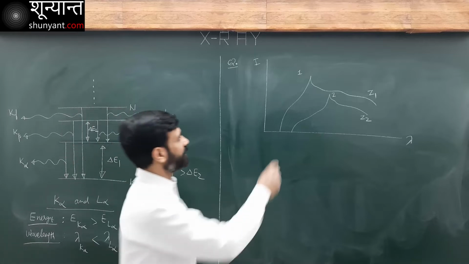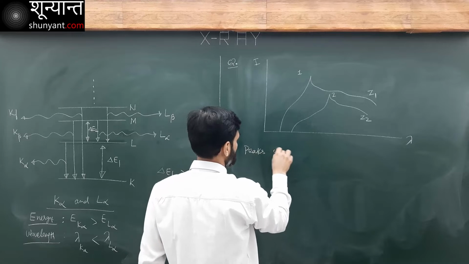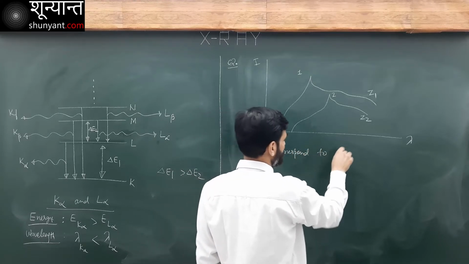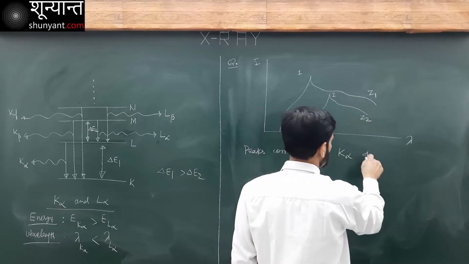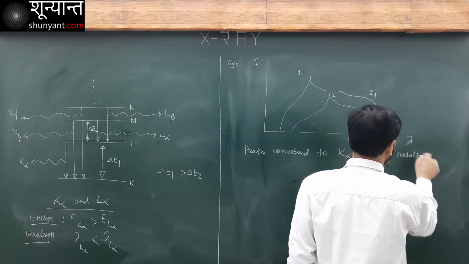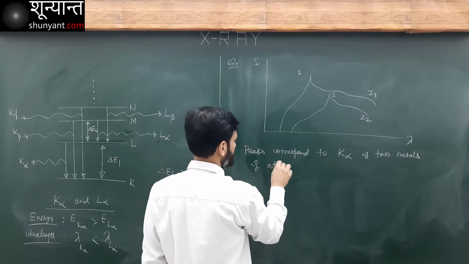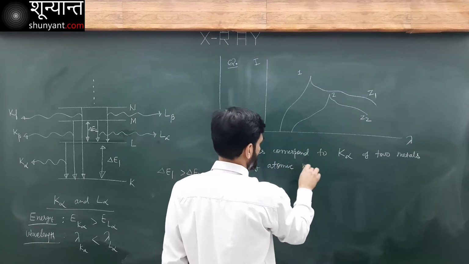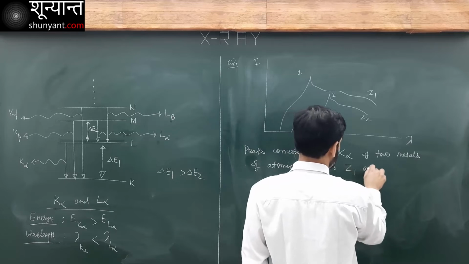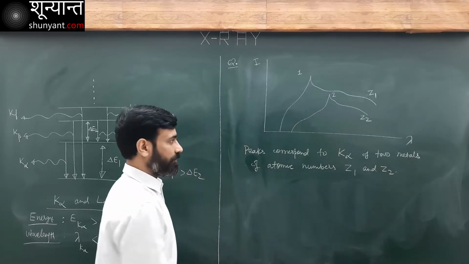Do you understand this? Now the peaks correspond to K alpha of two metals having atomic numbers Z1 and Z2.